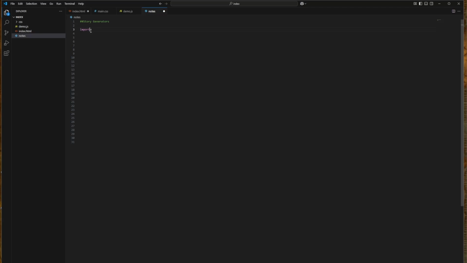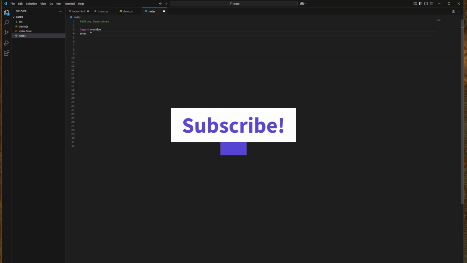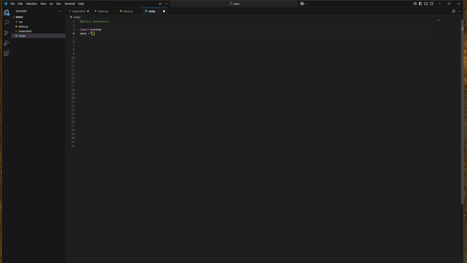First, we will need to import a module, random. You can read about that on the W3 Schools website. We'll do a variable when. And here we're going to put brackets, double quotes. And you can just keep on with this.